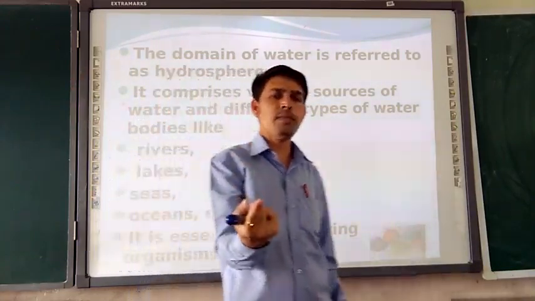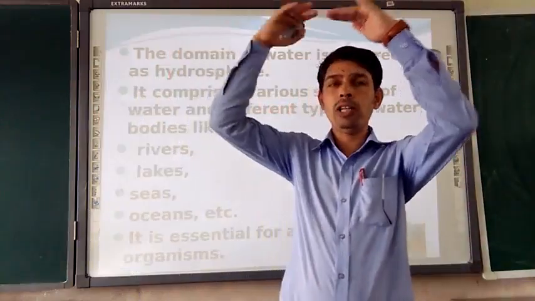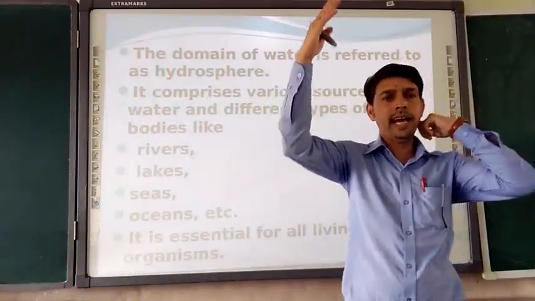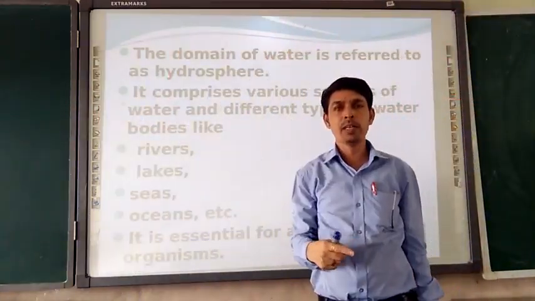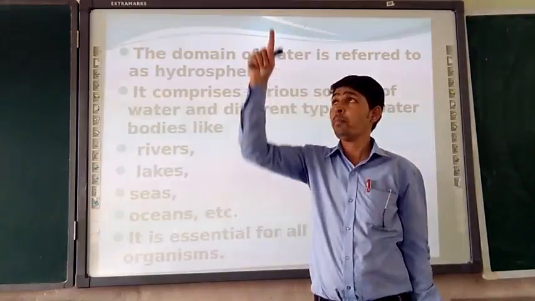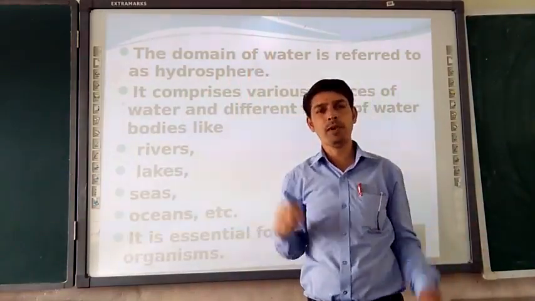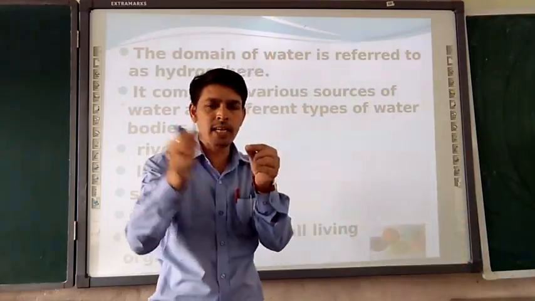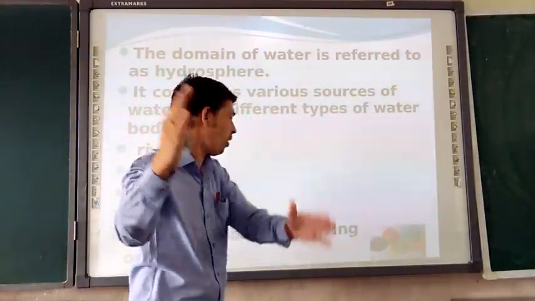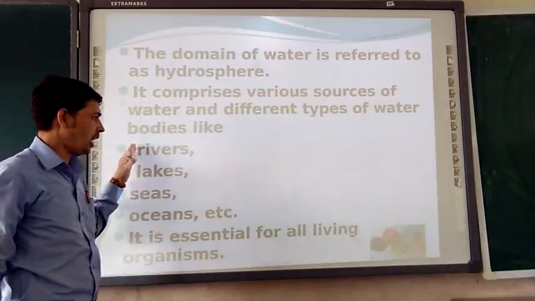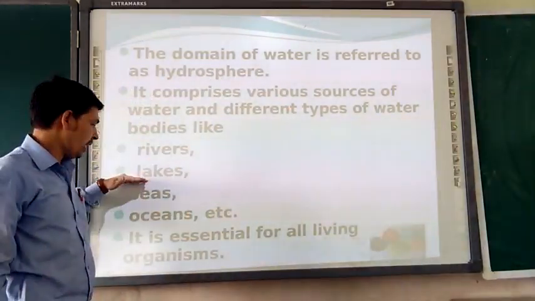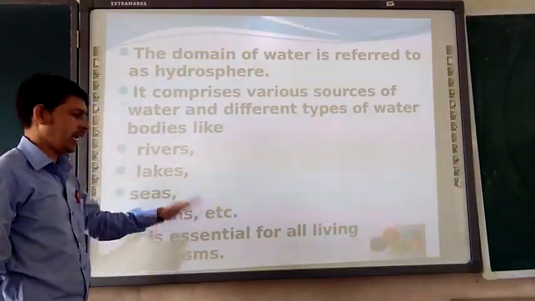You give the answer to me. On the top floor, the tank is there. From the tank the water is coming. That is correct. But in the tank, where is the water coming from? If we join all the links one by one, we will come to know that the sources of water are rivers, lakes, seas, oceans, etc.